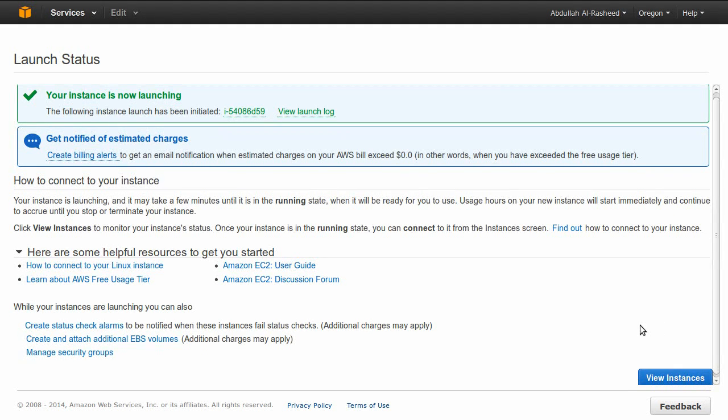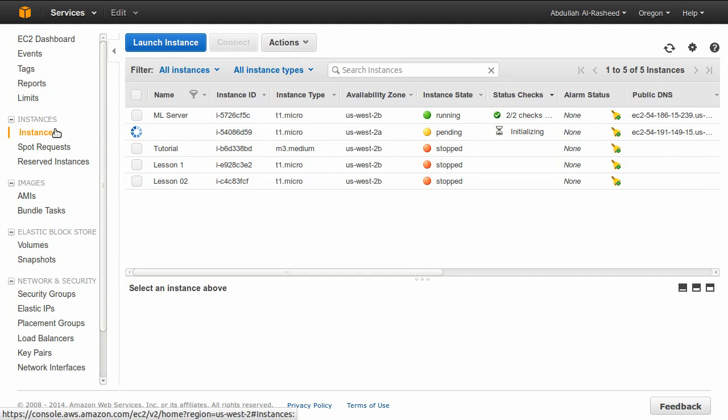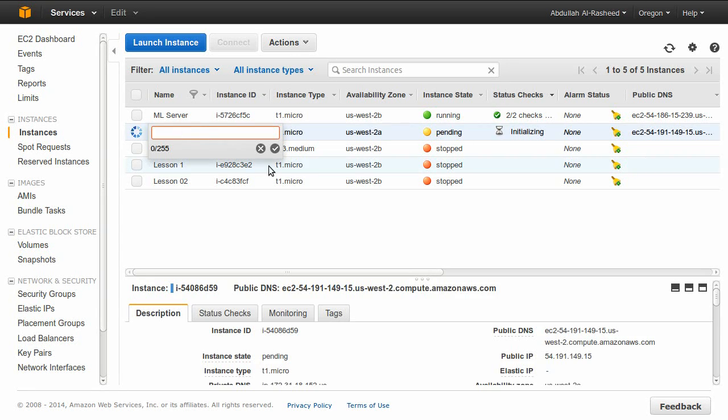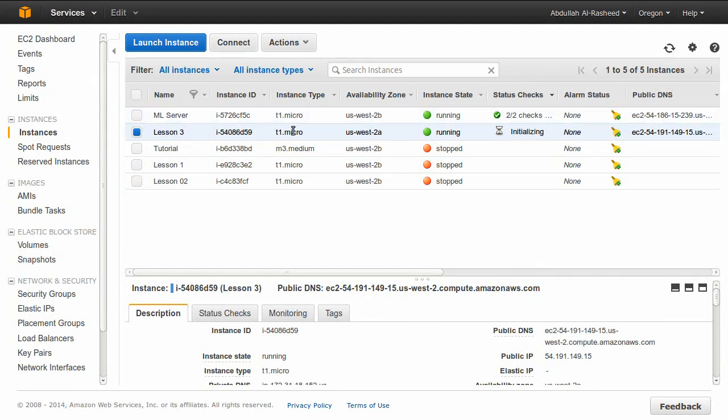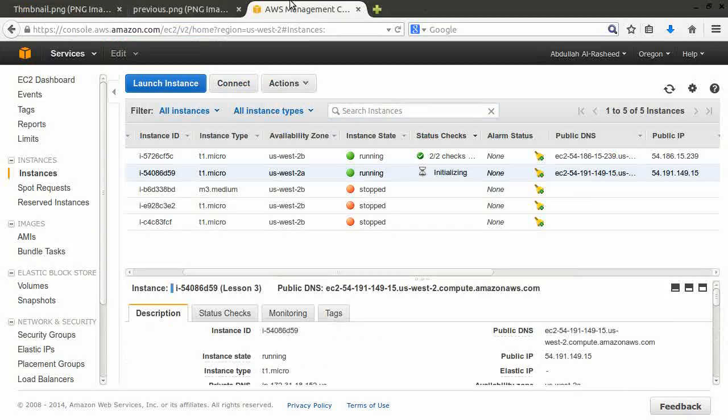We can view our running instances from here or from here. This is our new instance. Let's name it first. Lesson 3. Let's access it. We'll copy the IP, and then we'll go to colon 8000.